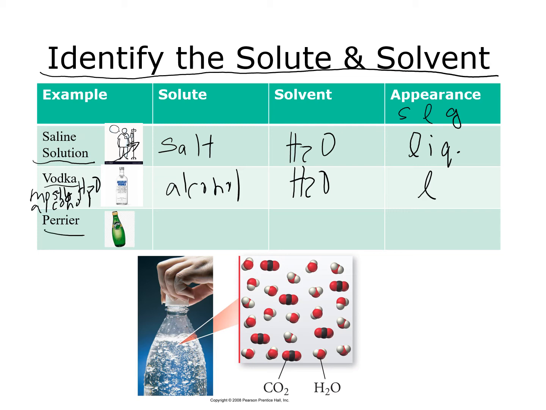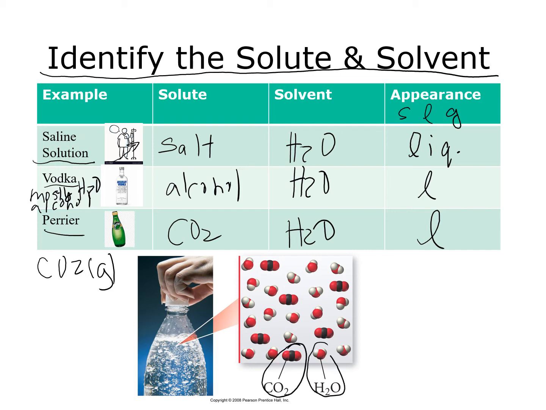Perrier, which is bubbly water that has carbon dioxide gas in it. So this is an example where I could have a gas dissolved in a liquid, and that would be a solution. So my solvent is the water. The carbon dioxide is present in the smaller amount as my gas, and my appearance would be a liquid as well. So this is showing us at the molecular level where I have carbon dioxide dissolved in water. So again, two pure substances mixed together makes a solution when they dissolve in each other.